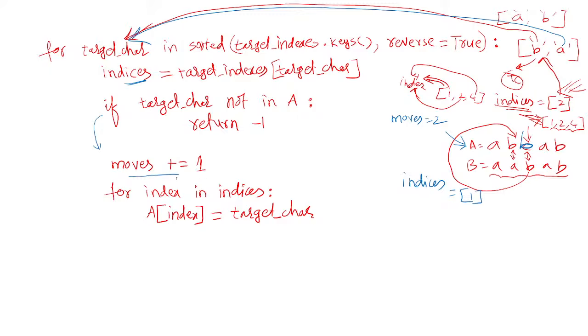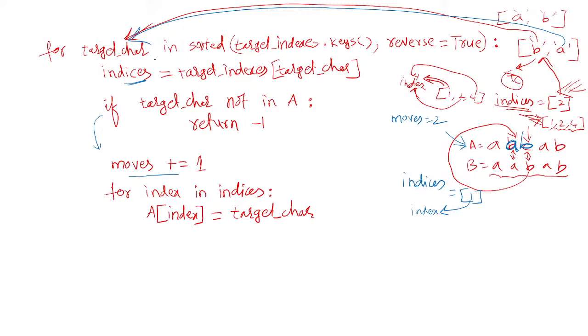Okay, so now perform the replacement here. I am running the loop here. Now you can see this time this is indices. So what will you get into this? 1 you will get into the index variable here. Now A of 1 is equal to the target character, and the target character is A here. So A of 1 means this one. Now this is replaced with the target character A.